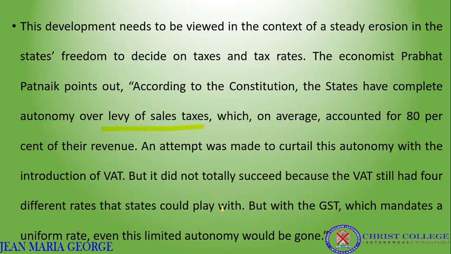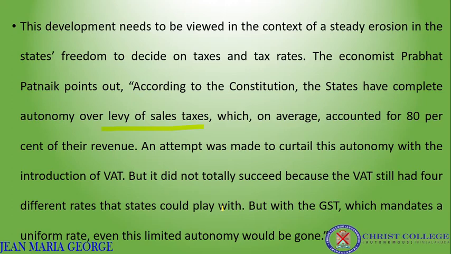That is the limitation, because according to the constitution, states have the freedom to collect sales taxes on the commodities, and the major part of the revenue for each state, about 80% for many states, is from this sales tax collection.